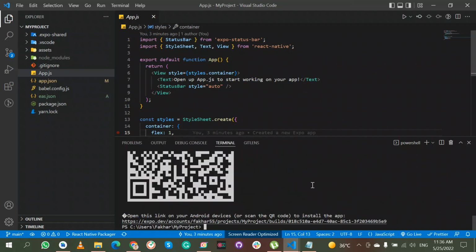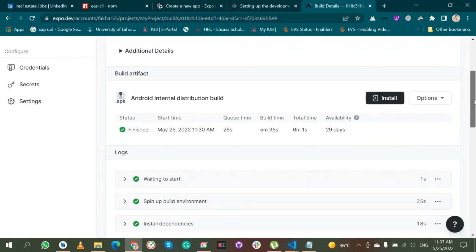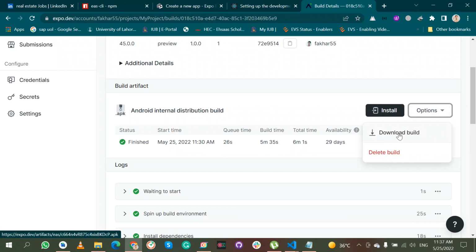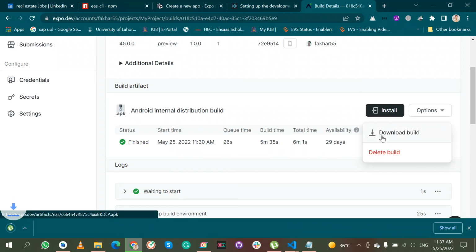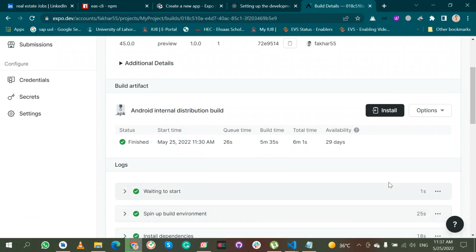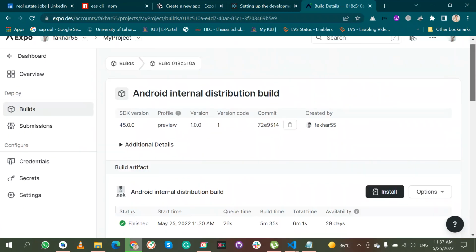When it is complete, we can share this link, and also we can install from here, and also we can download this application file here. And it is just about 30 MB as we can see here. So that's all, guys. Here is our APK.